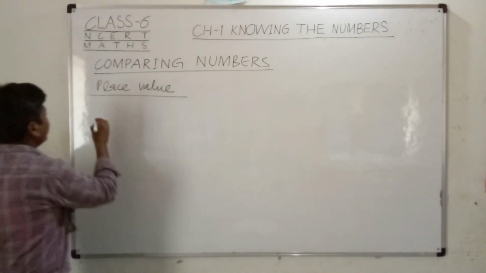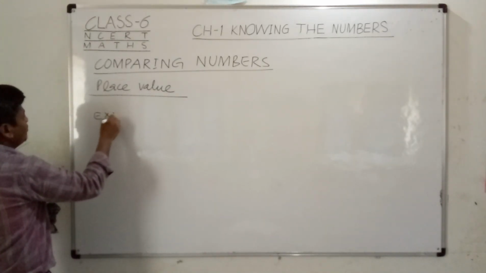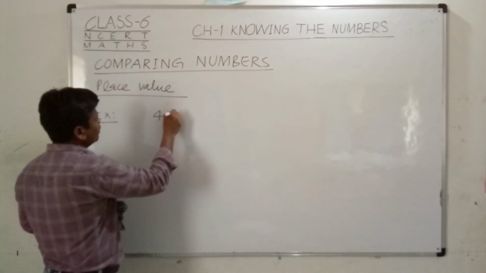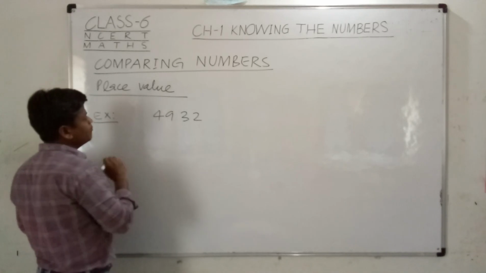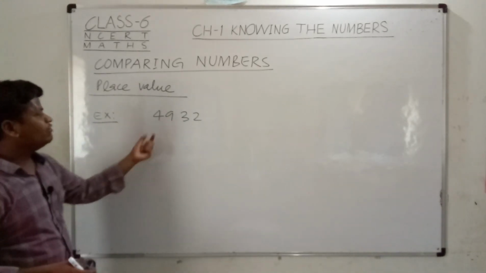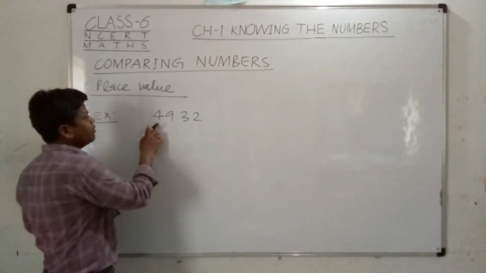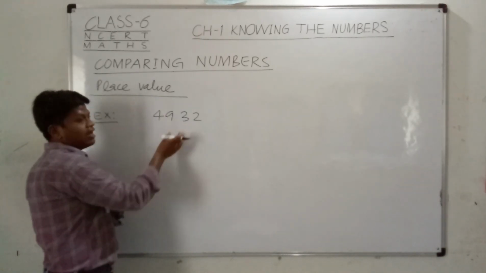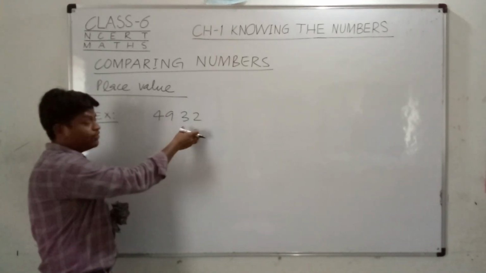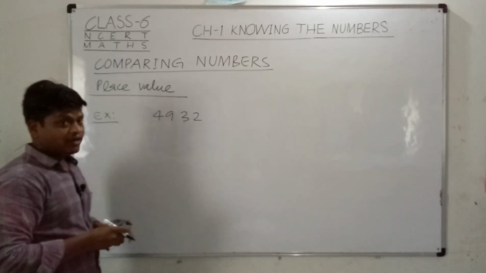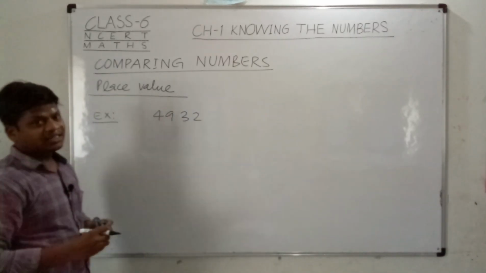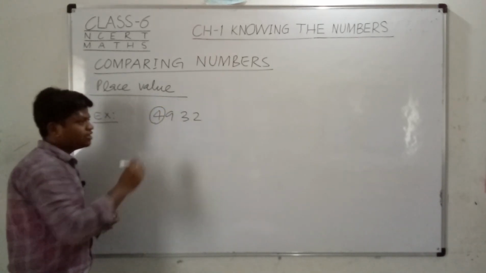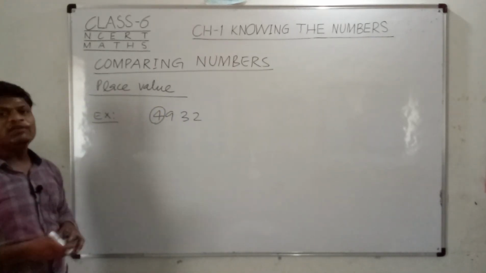Suppose I am taking an example of a number. Suppose I have written 4932. This is a number, right? And this number has 4 digits. You can see the digits I have used here: 4, 9, 3 and 2. I can make a different arrangement, or by shifting the digits, I can prepare a different number. But suppose someone asks you what is the place value of 4.